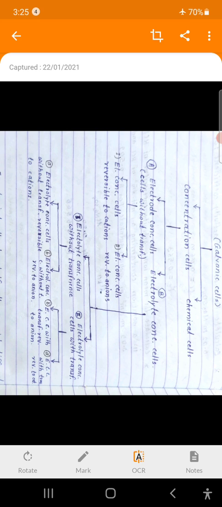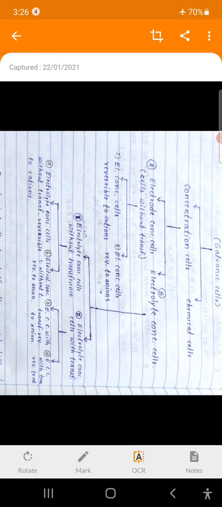If we consider any cell, then there are two parts, that is electrode and electrolyte solution. In electrode concentration cells, electrodes are made up of different concentrations. Electrodes are selected having different concentration, and the electrodes are dipped in electrolyte solution having the same concentration. Those cells are known as electrode concentration cells. And electrolyte concentration cells,